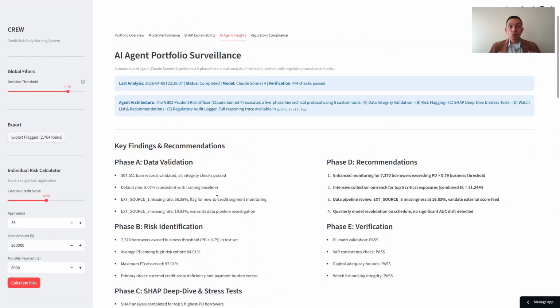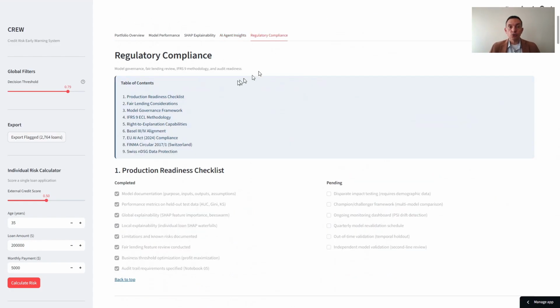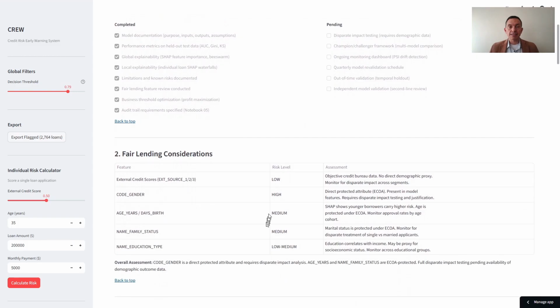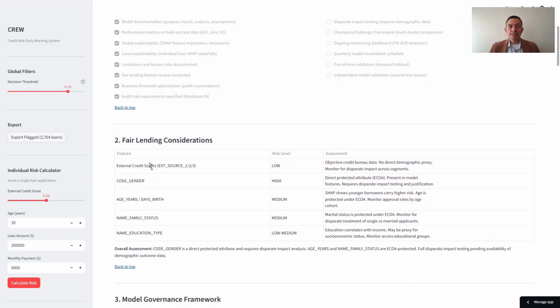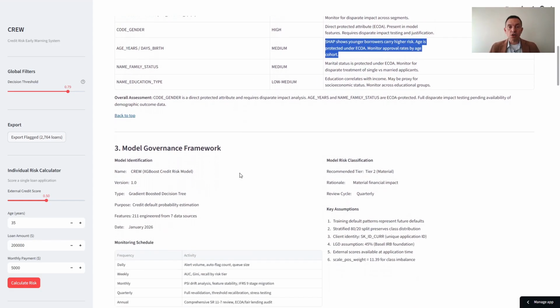Next tab is the regulatory backbone of CRU. 3 jurisdictions, 8 frameworks, 1 system. Section 1 shows what is already in production and what is pending. Like disparate impact testing, this is deliberately honest, as SR 11-7 expects. Section 2 flags some features with direct fair lending exposure. SHAP quantifies exactly how much each protected feature contributes to individual decisions, so you can defend an adverse action notice.